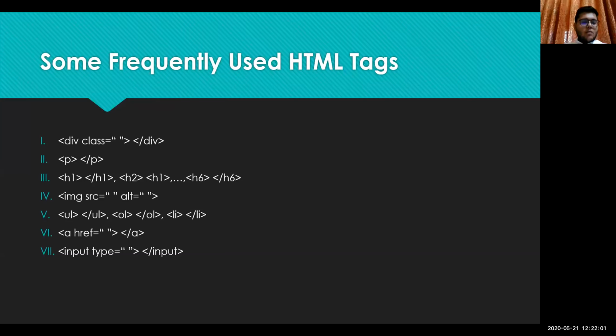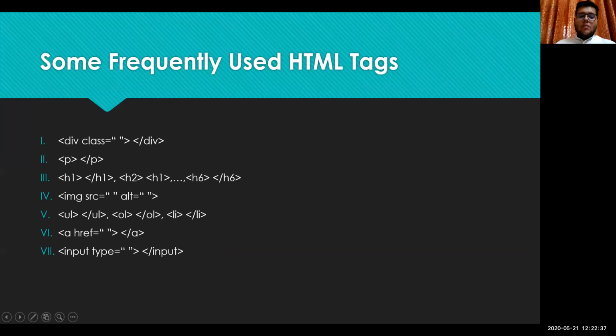Then we come to A tags. Okay. A tags are used for linking a different page to our current page. As we see on different websites that we use regularly, they have different links to other pages, right? Like if someone has an Instagram page also, he can put its link on this. For doing that, we use this A tag.